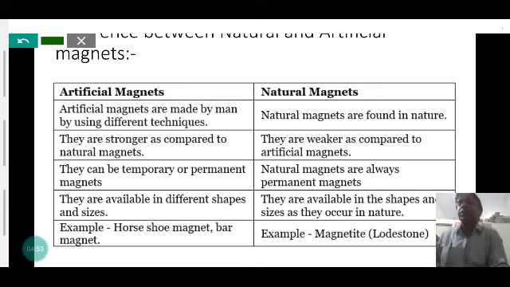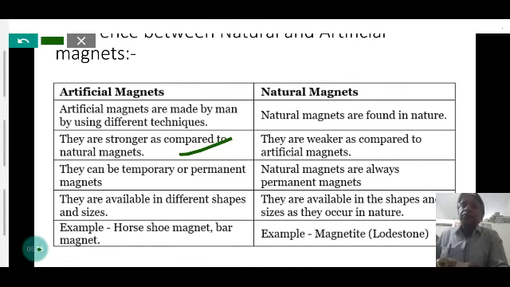Electricity is also used, and some mechanical processes, to make artificial magnets from natural magnets. Natural magnet is found naturally in nature, but an artificial magnet is made by different processes in which a magnetic substance is magnetized. Artificial magnets are stronger as compared to natural magnets.